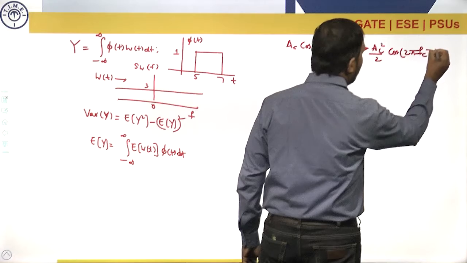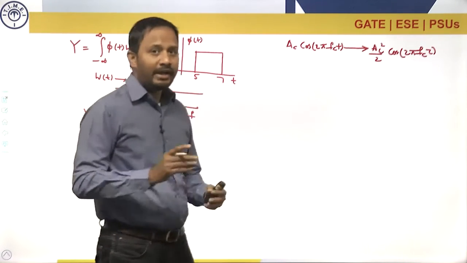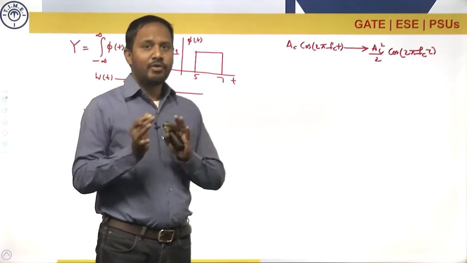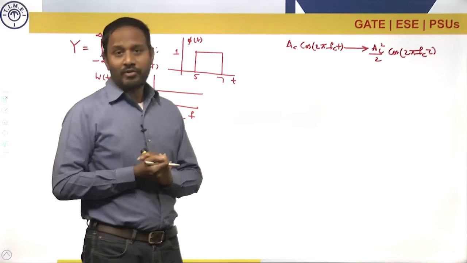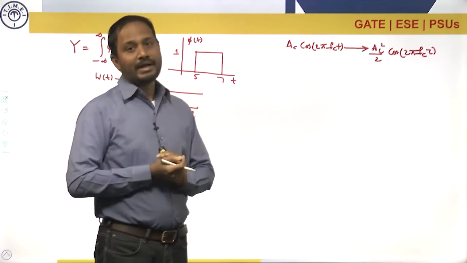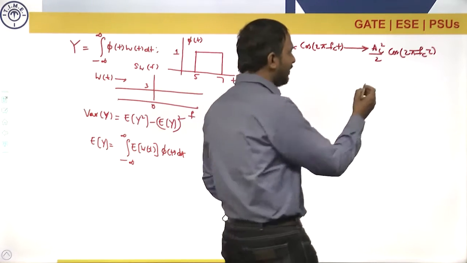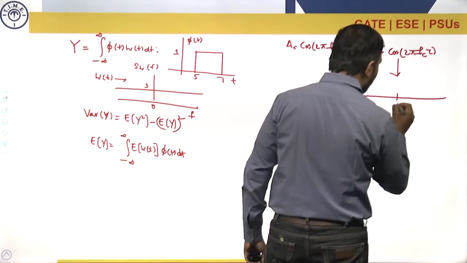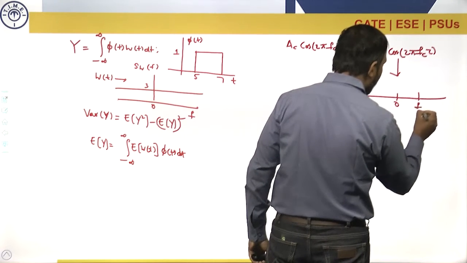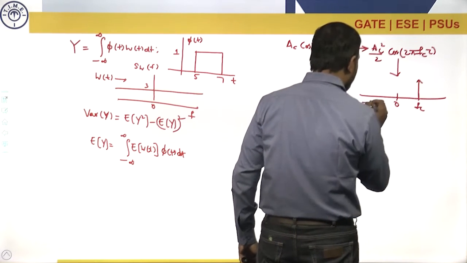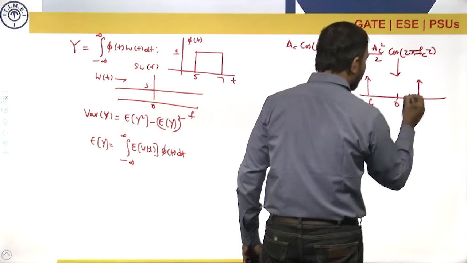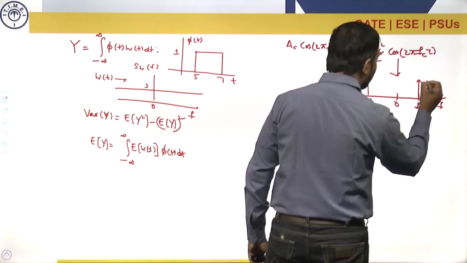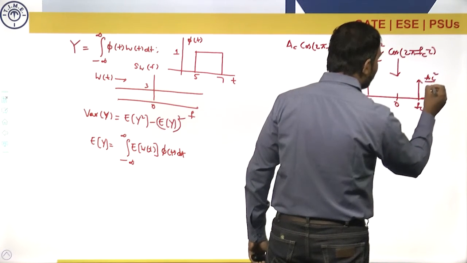And we know that the autocorrelation function and power spectral density form a Fourier transform pair, meaning if I want to calculate the power spectral density, I simply calculate the Fourier transform. Fourier transform of cos means what? Two impulses will come, one at fc, the other at minus fc. So this is the power spectral density, each impulse having area Ac square by 4.